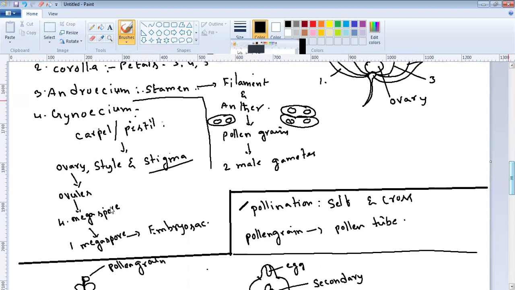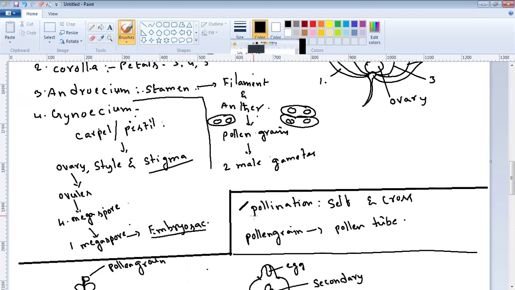From each ovule, four megaspores are formed by meiosis. Only one megaspore stays alive, the remaining three degenerate. The one megaspore develops into the embryo sac. Then pollination. Anther bears pollen grains. In each pollen grain, two male gametes are produced.